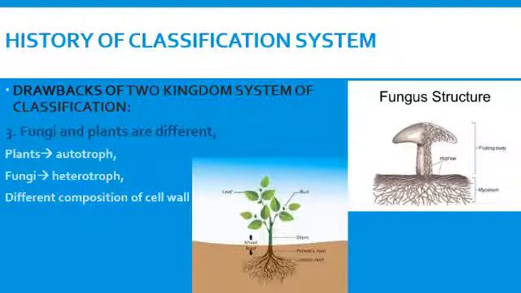In Linnaeus' classification, only two modes of nutrition were explained. Autotrophic means photosynthetic and heterotrophic means non-photosynthetic. In heterotrophic organisms, there is another mode of nutrition, that is absorption, found among fungi. So plants are autotrophic and fungi are heterotrophs.